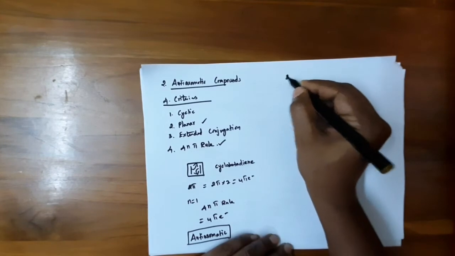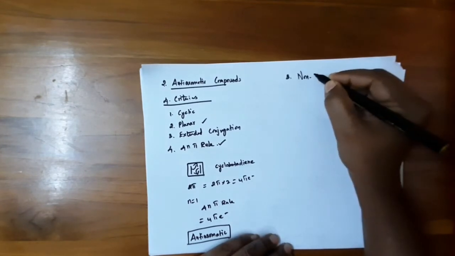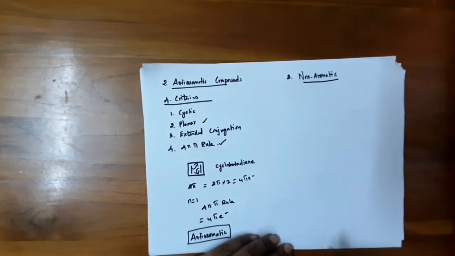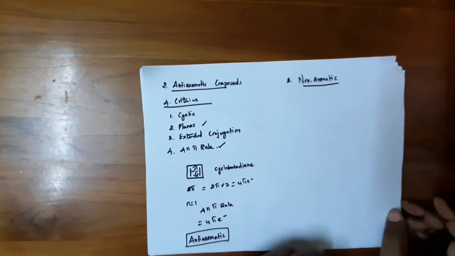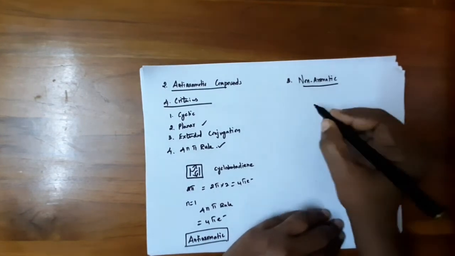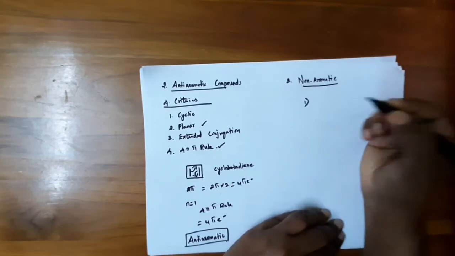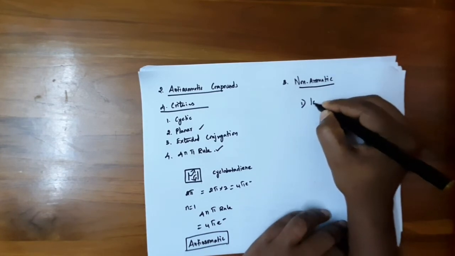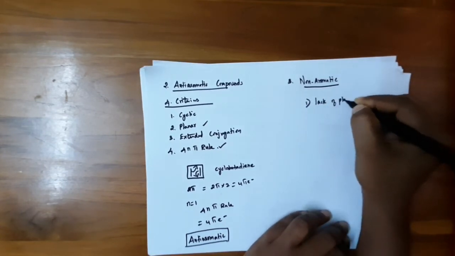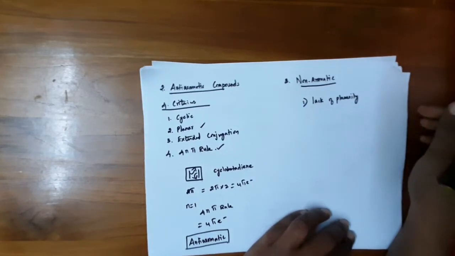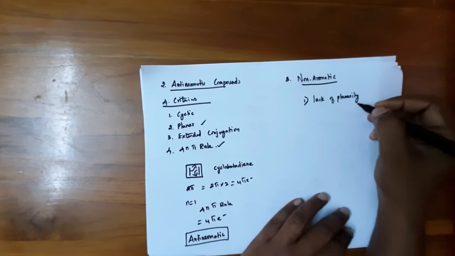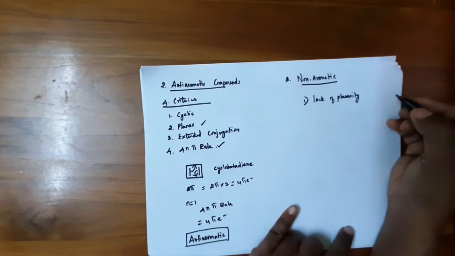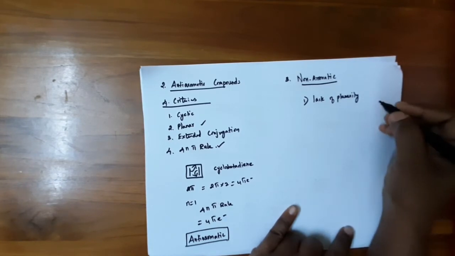Next, see the criteria for non-aromaticity. When is the molecule called non-aromatic? The first one is lack of planarity. Even if the molecule is cyclic, there is no planarity, because there may be an sp3 hybridized carbon in the molecule.